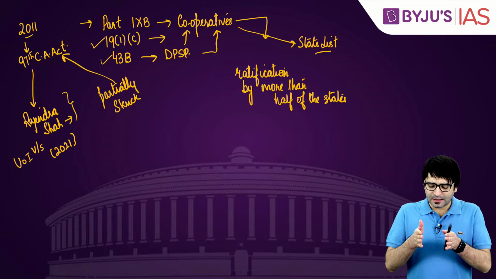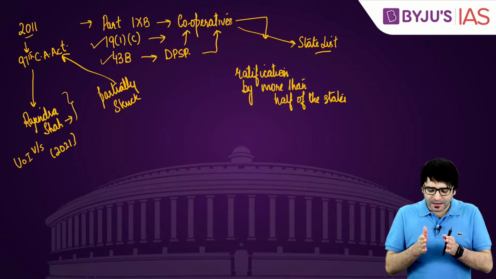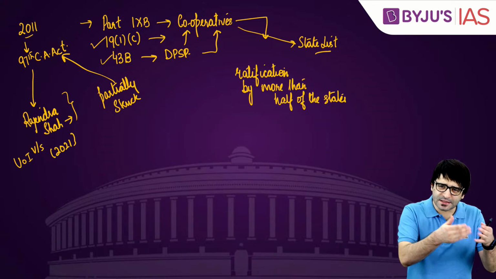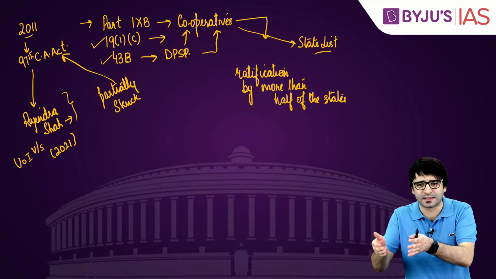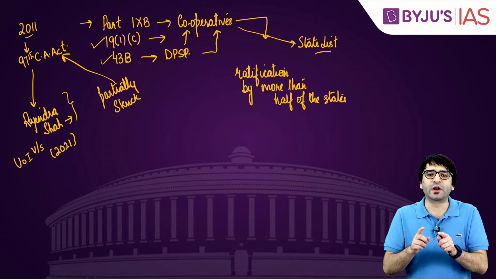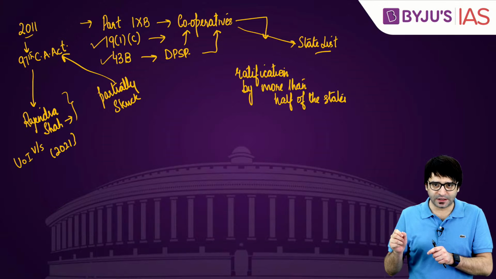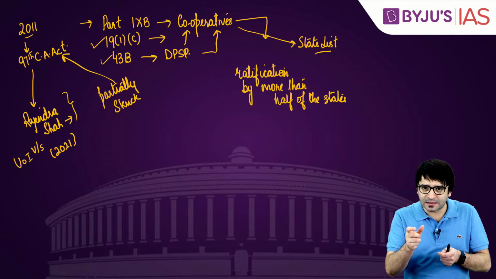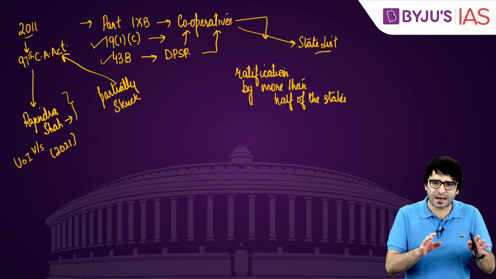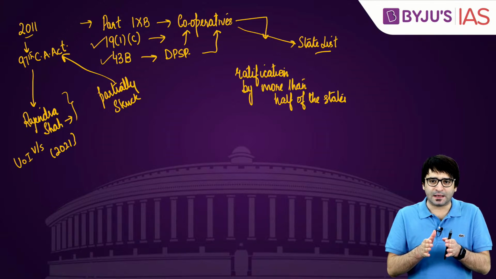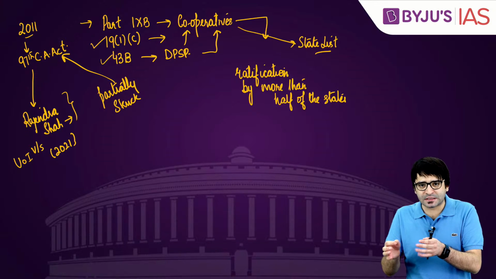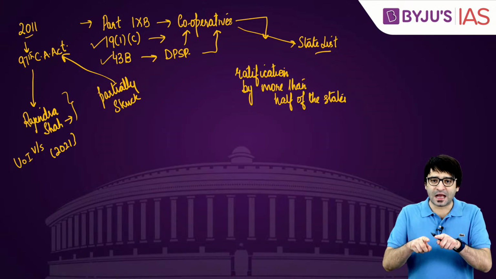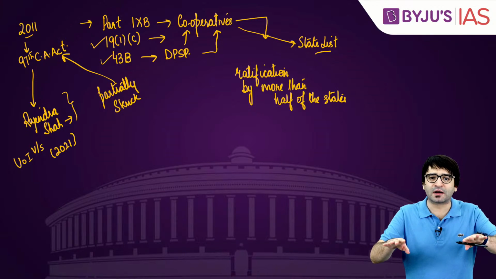Let's recap. This is a constitutional amendment bill. This bill can be introduced in either Lok Sabha or Rajya Sabha. First in Lok Sabha, then in Rajya Sabha, or first in Rajya Sabha, then in Lok Sabha. It does not require previous sanction of the President of India. This constitutional amendment bill can be introduced by a minister or by a private member, doesn't matter. So it can be introduced by a minister or a private member without previous consent of the President of India, in either Lok Sabha or Rajya Sabha.